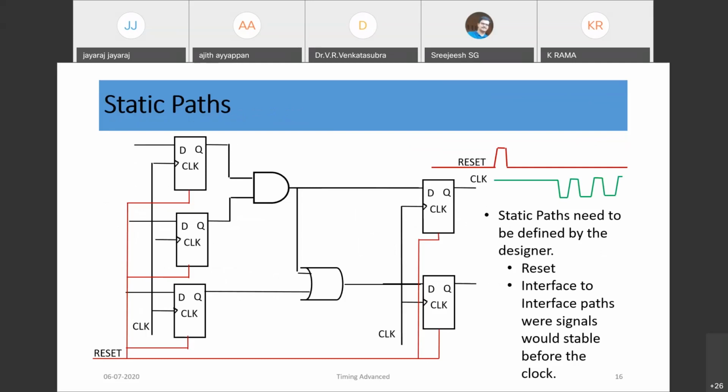Then other paths are called static paths. A simple example of a static path is reset to Q. The moment reset is happening, the output of the flop would go to 0. So the reset to Q path, no need to consider for timing. We can say it is a false path.